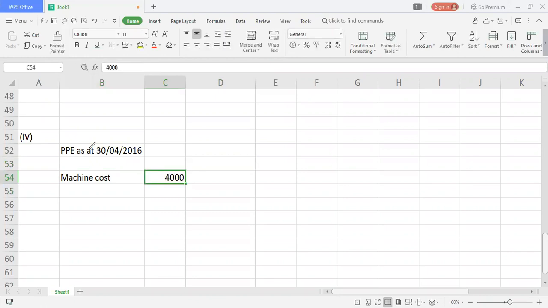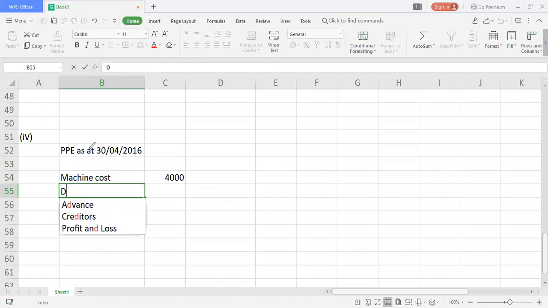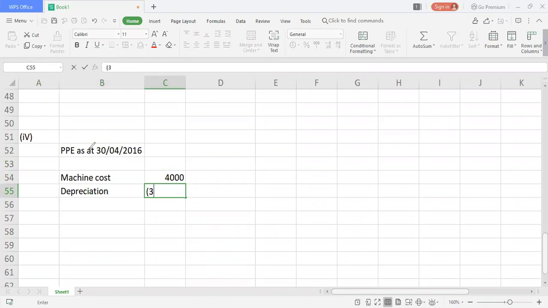That's the reason we are taking the machine cost 400, and we had depreciation, so we're going to deduct to find the carrying amount. If I deduct 30 out of 400, I will get a value of 3,970. So this is the actual value which the business should consider in the books of accounts. So 3,970 is the amount.